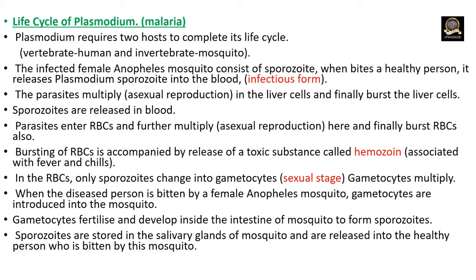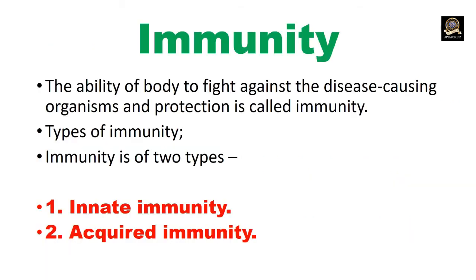Gametocytes fertilize and develop inside the intestine of the mosquito to form sporozoites. These sporozoites are stored in the salivary gland of the mosquito and are released into the healthy person who is bitten by this mosquito. We saw some of the diseases that affect human beings.